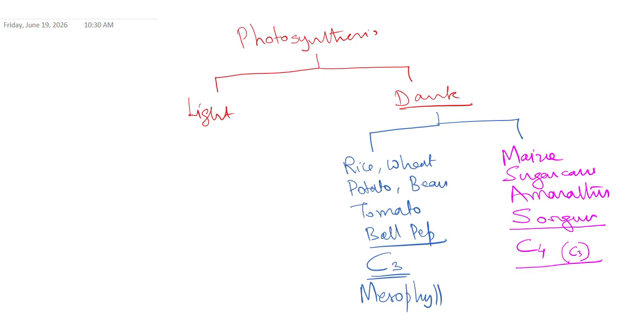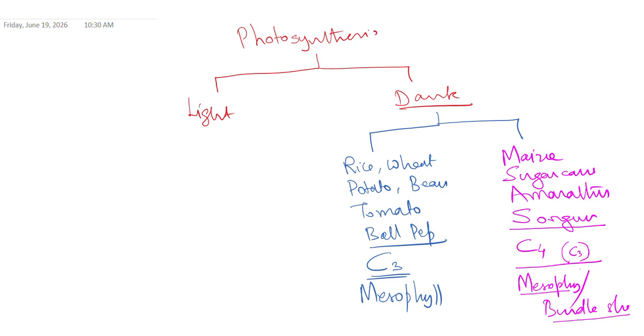Why am I saying that? Because the process of photosynthesis, dark reaction, occurs in two cells. Initially in mesophyll cell, followed by bundle sheath cell. Can any of you tell what kind of reaction occurs in mesophyll and what kind in bundle sheath? You can text in the comment box. Very important topic, very easy topic.